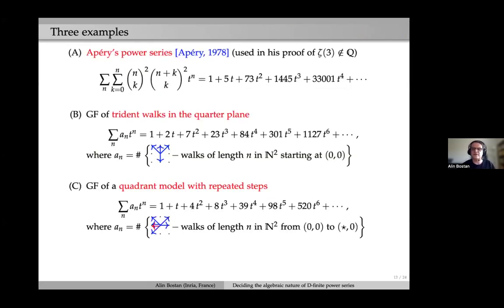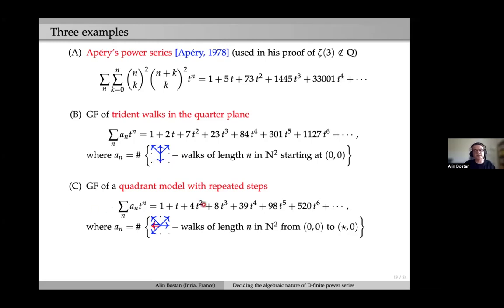Let me use three examples in what follows. The first one is this power series by Apéry that I already used before, and that I will illustrate the new approach on a bit later on. The second one is a generating function coming from the world of enumeration of lattice walks in the quarter plane. Here the sequence counts walks in N squared of length n that start at the origin and end anywhere in N squared, and that use precisely this type of steps.